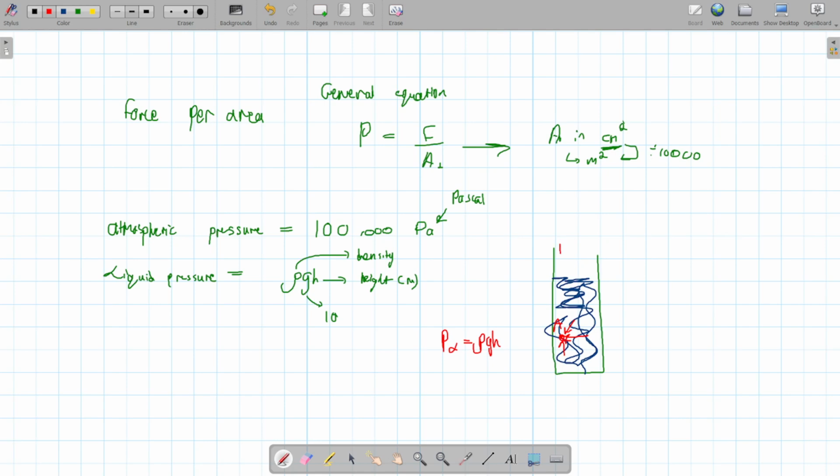And it's also subjected to the atmospheric pressure coming from the outside, because the glass is open. So it's subjected to the atmospheric pressure. If you want to find P total, which is the total pressure, it's always the pressure of the liquid plus P ATM, which is atmospheric pressure.